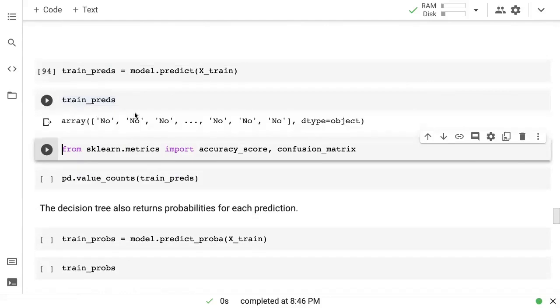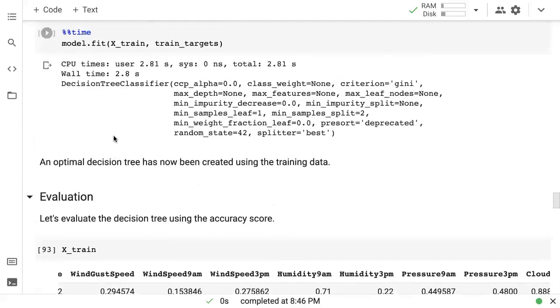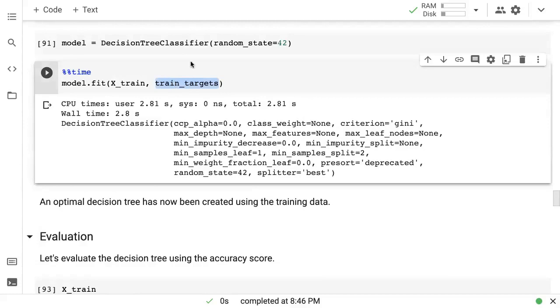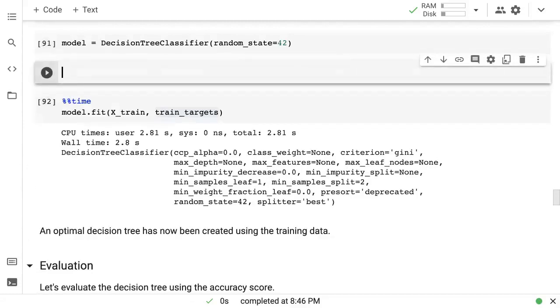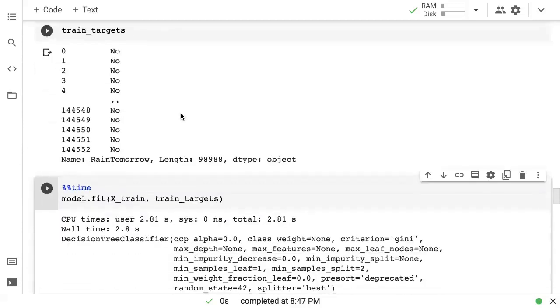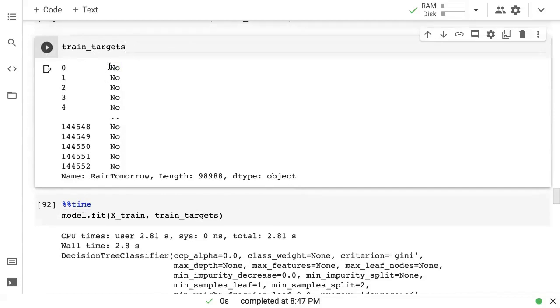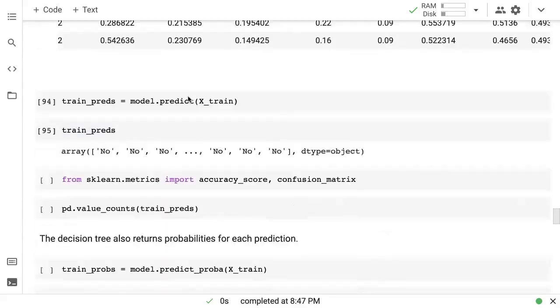What do those predictions look like? Well, the predictions are either no or yes. How does the model know that it needs to predict no or yes? Because we called model.fit with our targets, and our targets also have these yes no values. So when the model was training, when it was learning from the data, it identified that it needs to predict a yes or a no value. Now internally, of course, the model represents this yes no target value as a 0 or a 1, but to show us the output, it is going to return strings, yes or no.